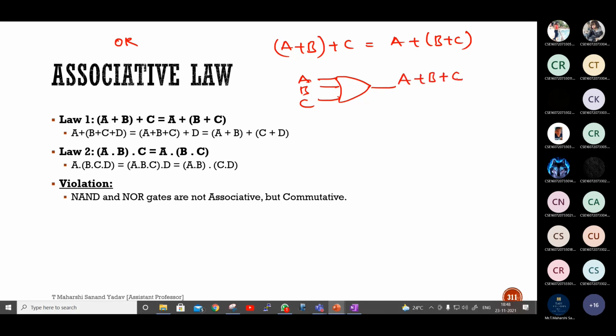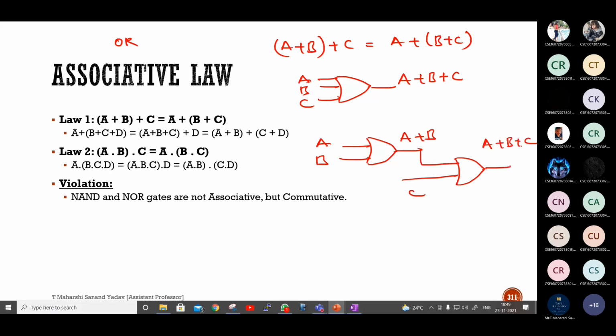Or else any other possibility? Take one OR gate. Okay, A plus B. So here result will be A plus B. Next, take one more OR gate and apply this one here, followed by another input C. This will be A plus B plus C. Anything is correct. If interested, you can check by applying test vectors.